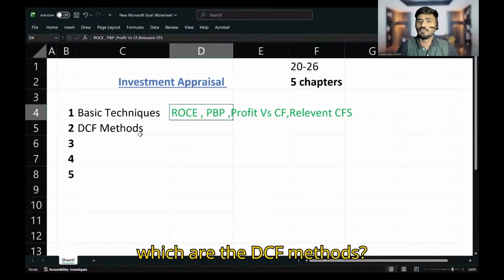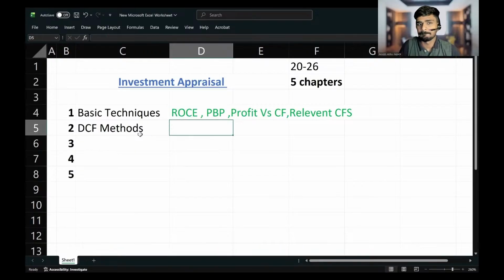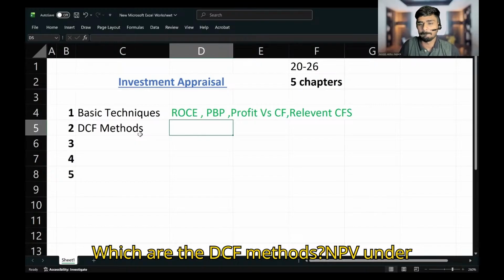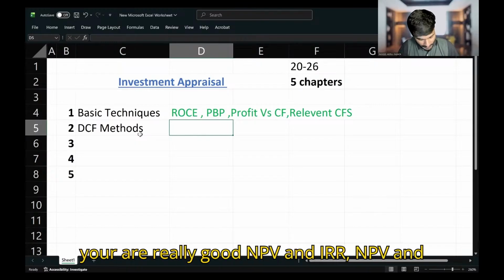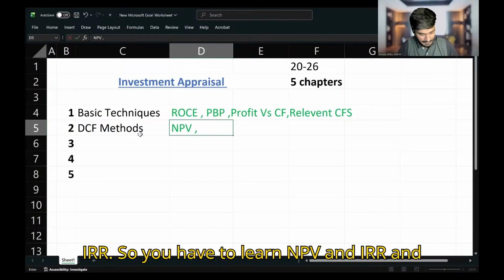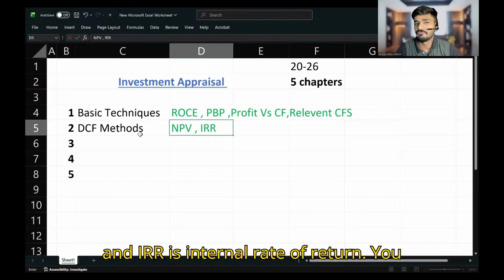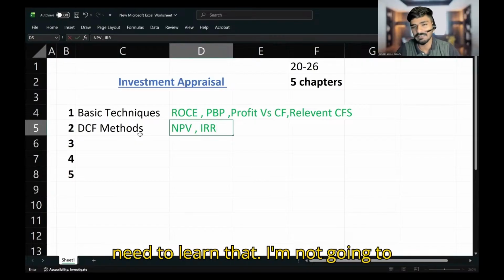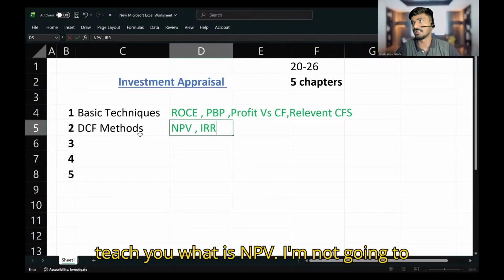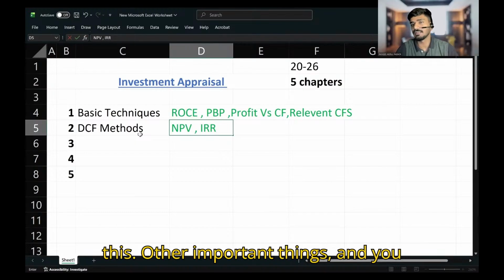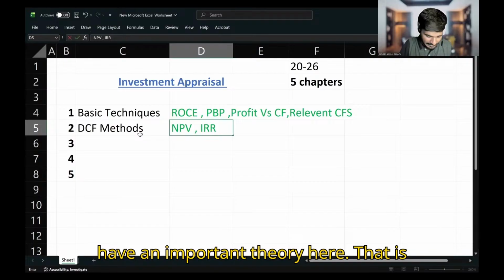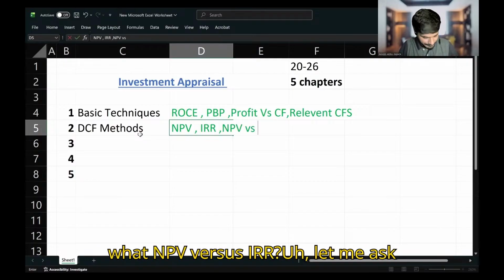So which are the DCF methods? NPV and IRR. Really good. You have to learn NPV and IRR. The full form of NPV is net present value and IRR is internal rate of return. I'm not going to teach you what NPV or IRR is, but these are important, and you have an important theory here: NPV versus IRR.